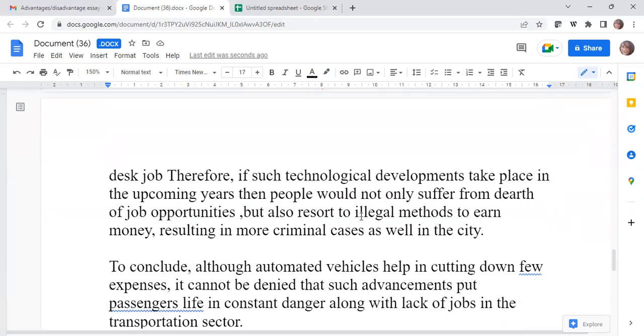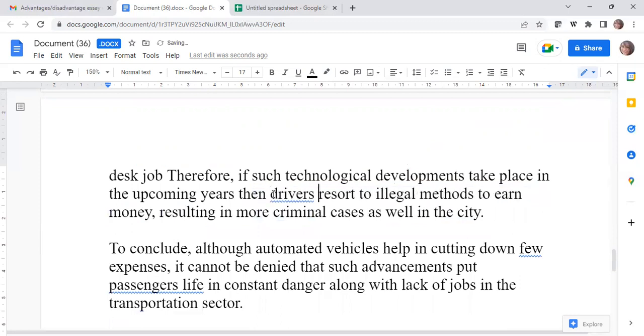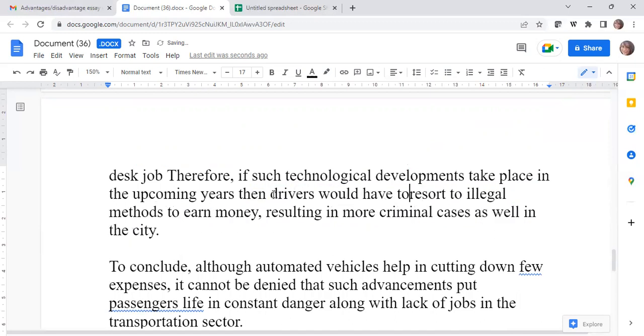Okay. Therefore, if such technological developments take place in the upcoming years, then people would not only suffer from dearth of job. We don't need this. You've already talked about unemployment, right? You've already talked about the increase in unemployment rates among these professional drivers. So you can say, so therefore, if then is a good sentence, an advanced sentence construction that she has mentioned.